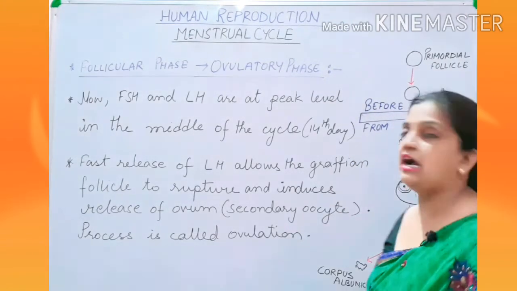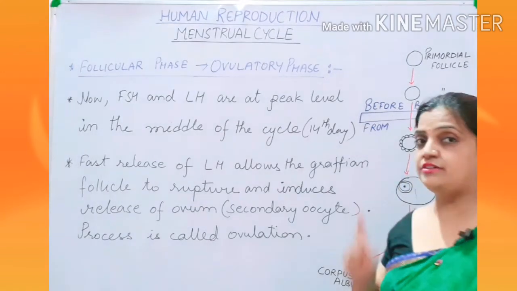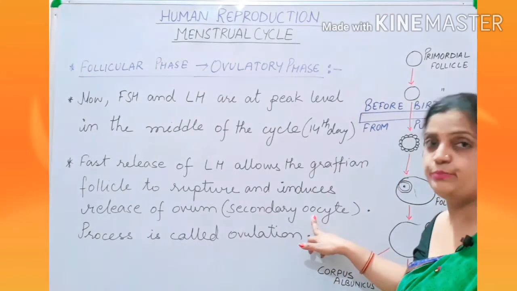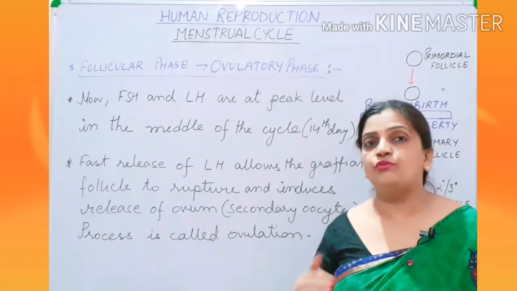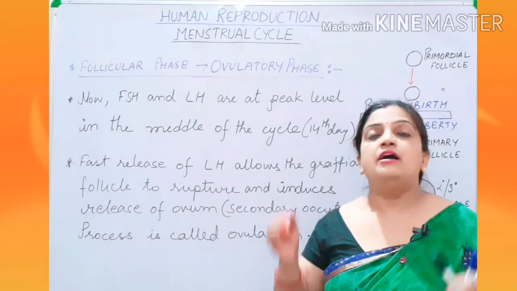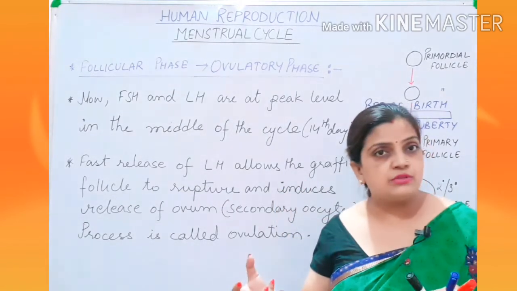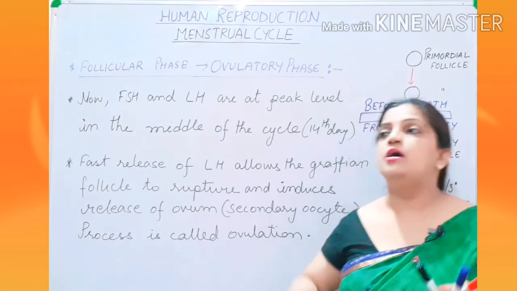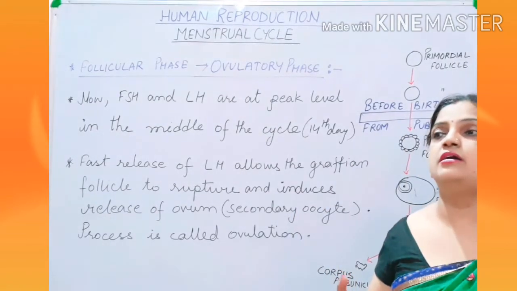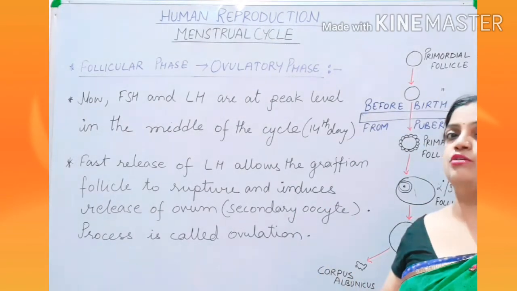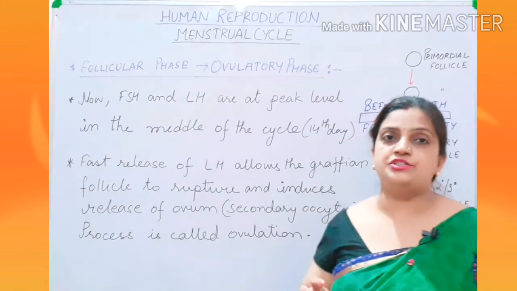I have mentioned that over here. Now children, always remember, this is very important: during the ovulation process, whether the secondary oocyte is ovulated or the mature ovum is ovulated, a multiple choice question is often asked.